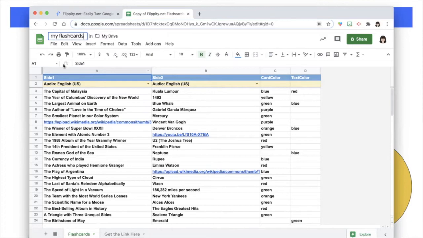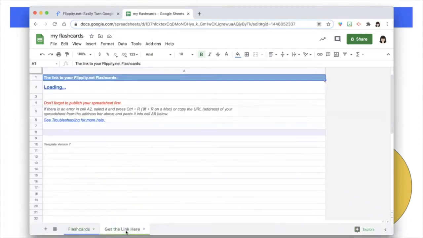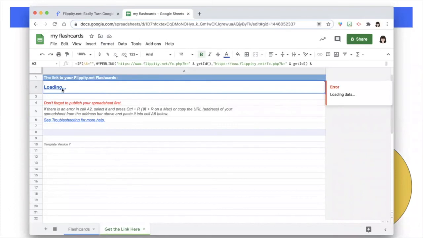I do want to show you something else. Right down here is the link for Get Link here. And I'm purposely skipping a step. So it says it's loading my link. Error. Interesting.